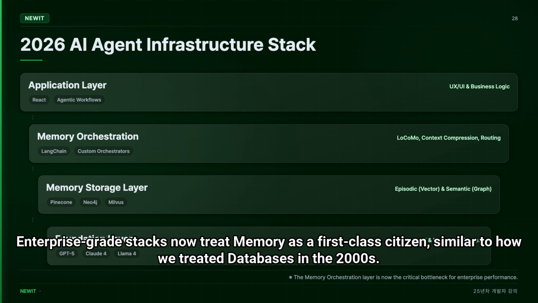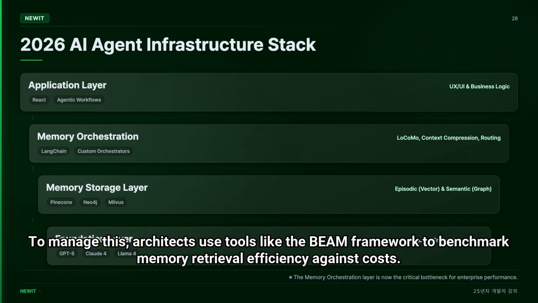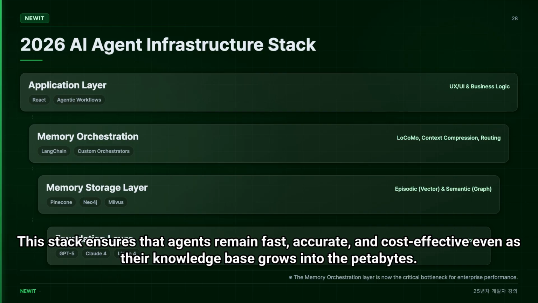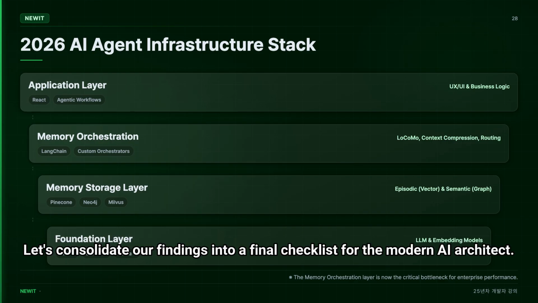Enterprise-grade stacks now treat memory as a first-class citizen, similar to how we treated databases in the 2000s. We see specialized components like context cache for low-latency responses and semantic cold storage for historical insights. To manage this, architects use tools like the BEAM framework to benchmark memory retrieval efficiency against costs. This stack ensures that agents remain fast, accurate, and cost-effective even as their knowledge base grows into the petabytes. But even with the best stack, how do we evaluate if our architecture is truly working? Let's consolidate our findings into a final checklist for the modern AI architect.